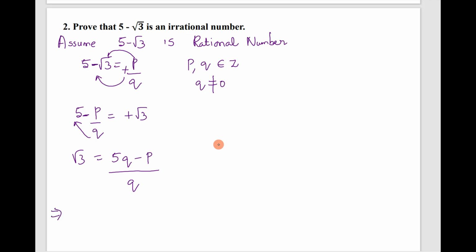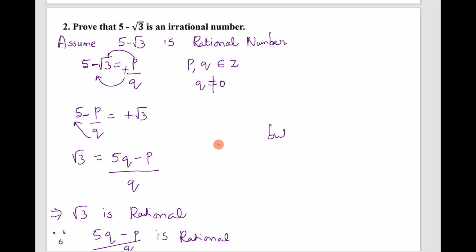Again this implies root 3 is rational. Why is it a rational number? Because (5q minus p) whole divided by q is rational.